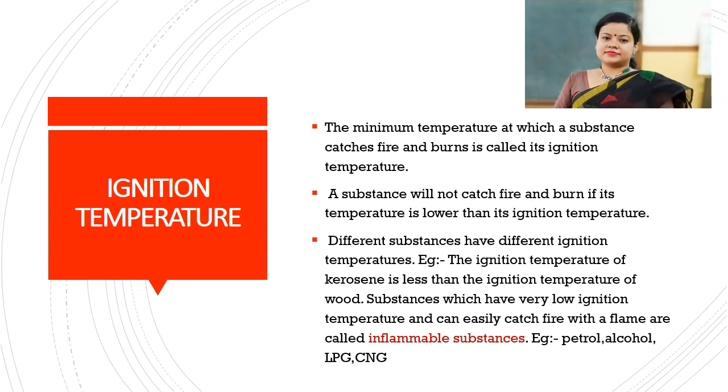These substances are known as inflammable substances, for example petrol, alcohol, LPG, CNG, etc. So the lower the ignition temperature, the faster the substance will catch fire.